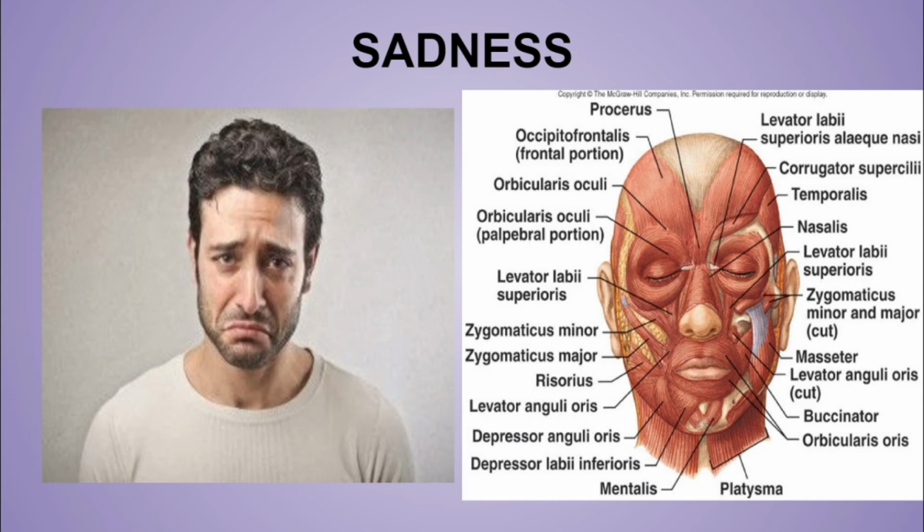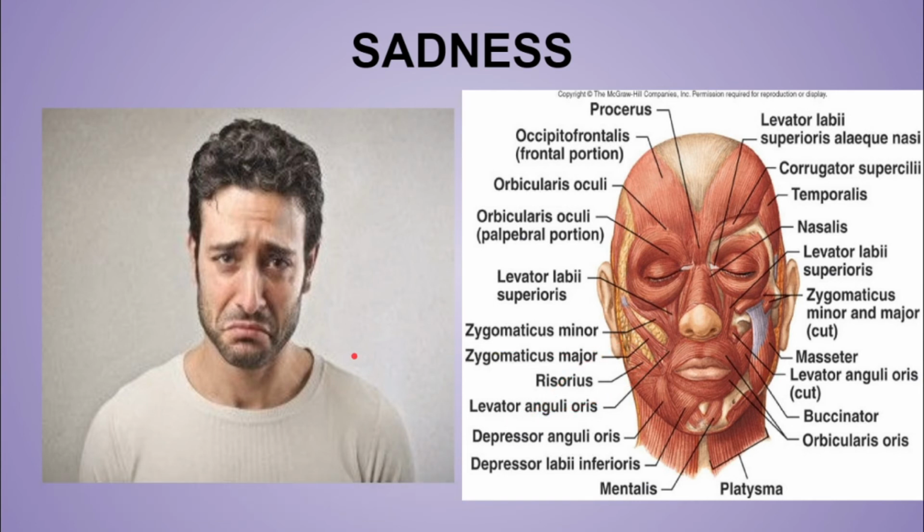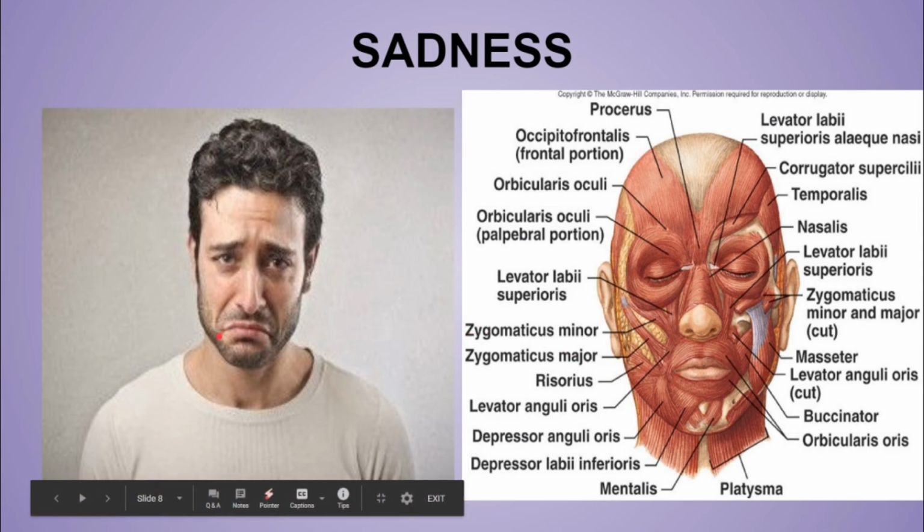Now in sadness, mainly two muscles act, levator labii superioris over here and the levator anguli oris. The levator labii superioris elevates the upper lip and the levator anguli oris elevates the angle of the mouth. But now you might be thinking that in sadness the angle of the mouth goes downwards. But this does not actually happen. What happens is the location of the muscles is over here. So the location and the attachment of them with the other muscles causes the downward movement, or the sadness expression of human beings.